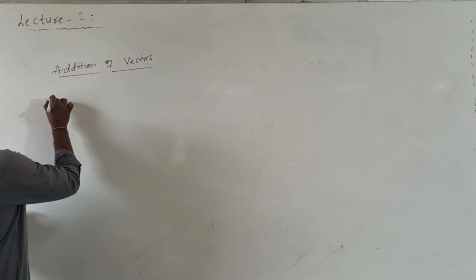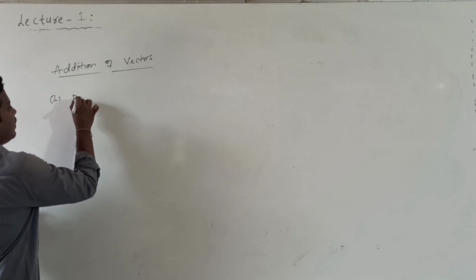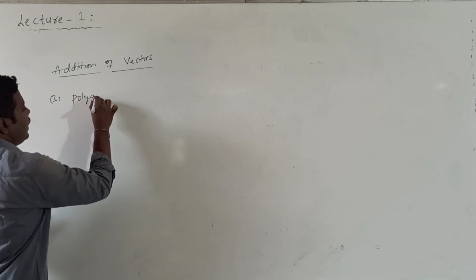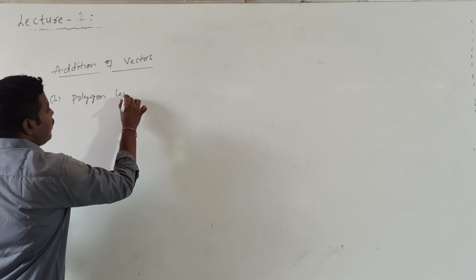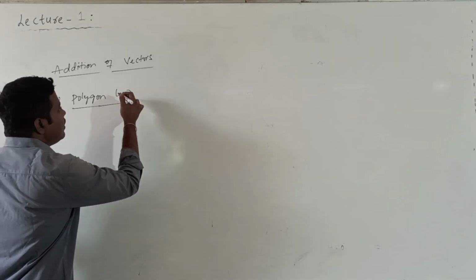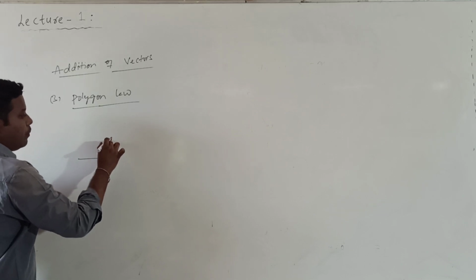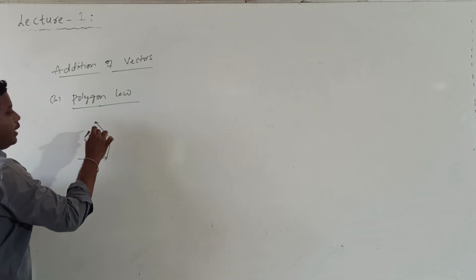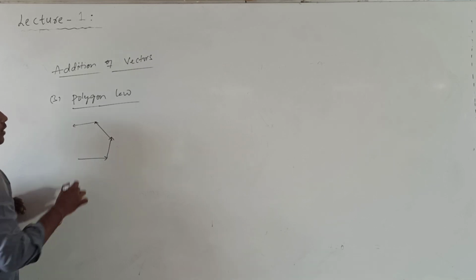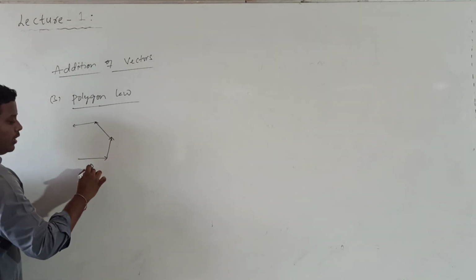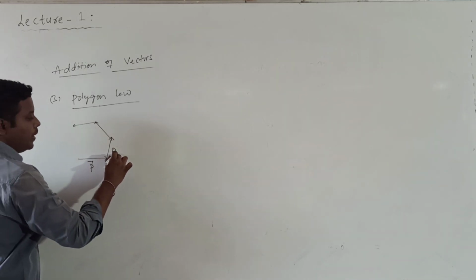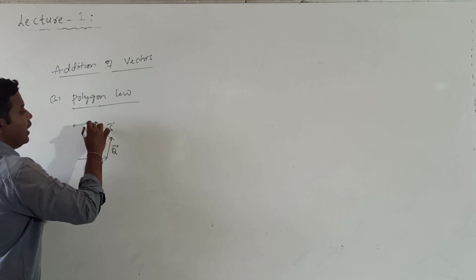Third, polygon law of vector addition. If I want to add more than two vectors, then I can discuss the polygon. According to the polygon law, when a number of vectors are represented by the sides of a polygon taken in the same order, let me call this P bar, this is Q bar, and it is S bar, and this is some T bar.